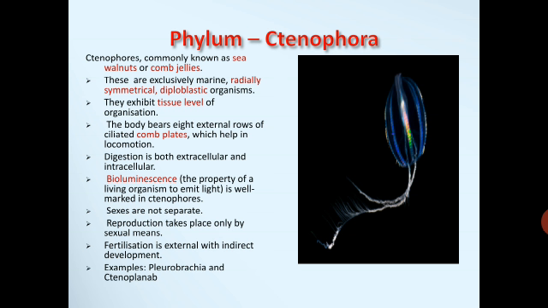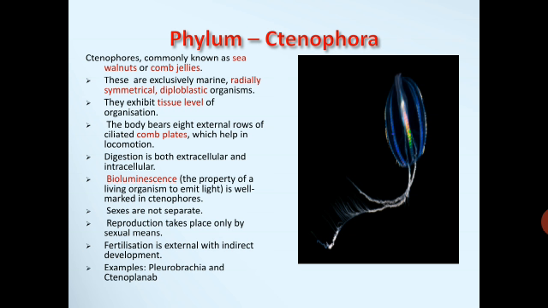These are exclusively marine, radially symmetrical, diploblastic organisms. Again, radially symmetrical means if you cut the organism in any plane passing through the center, you'll get two equal parts. Diploblastic means they are derived from two germ layers.